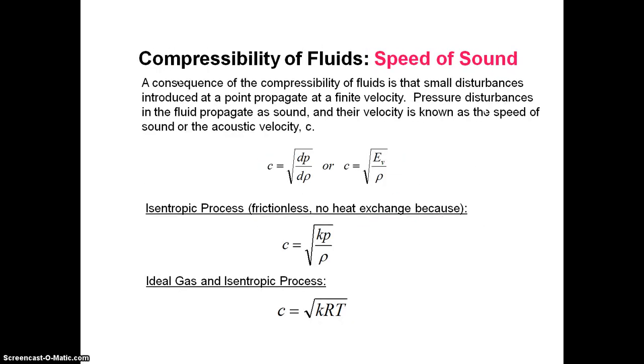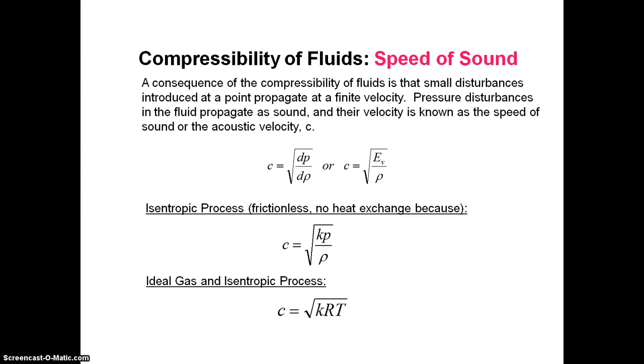Compressibility of fluids, that is speed of sound. A consequence of the compressibility of fluid is that a small disturbance introduced at a point propagates at a finite velocity. Pressure disturbance in the fluid propagates as sound, and the velocity is known as the speed of sound, or acoustic velocity.